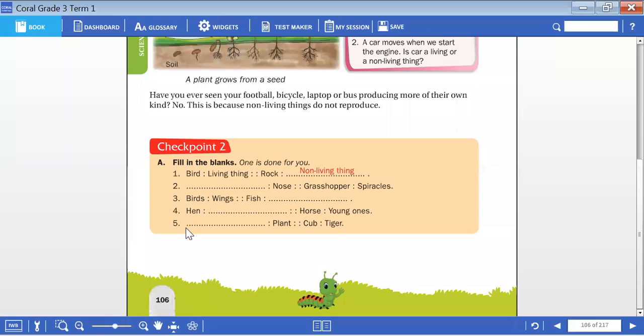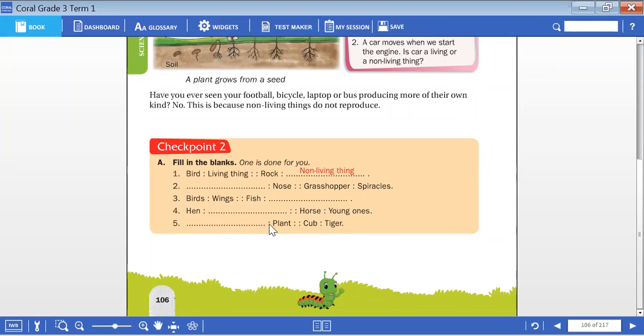In every aspect, they are covering a subtopic, children. Here, which is the difference between living things and non-living things. Here, the topic of breathing. Here, the topic of movement. Here, the aspect of reproduction. Hen, how it reproduces? Horse, it reproduces the young ones. But what about hen? How does it reproduce?